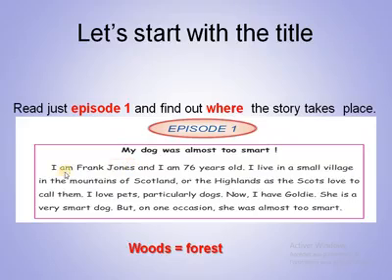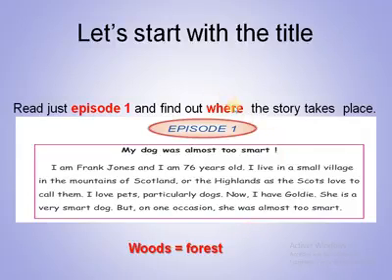Almost too smart. So I'm Frank Jones and I am 76 years old. I live in a small village in the mountains of Scotland, or the Highlands as the Scots love to call them. I love pets, particularly dogs. Now I have Goldie. She is a very smart dog, but on one occasion she was almost too smart.